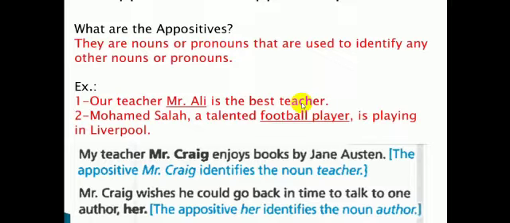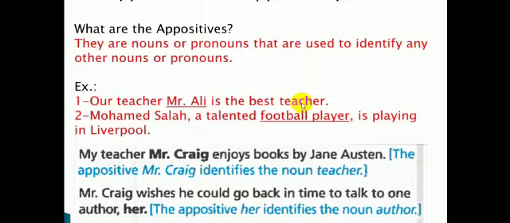So, for example, our teacher, Mr. Ali, is the best teacher. Mr. Ali here is identifying our teacher. So, if you ask me, Mr. Mahmoud, which teacher is the best, I'm going to say Mr. Ali. So, Mr. Ali is the noun that identifies another noun, which is teacher.